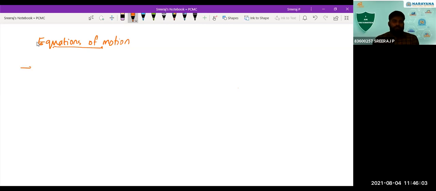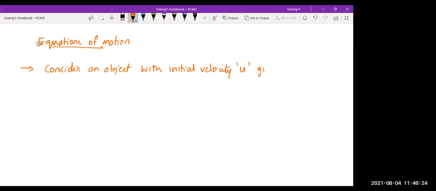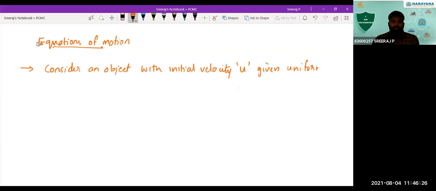The first equation of motion we are going to derive. What do we have to consider? We are going to consider an object with initial velocity u, given uniform acceleration a, for a time t.